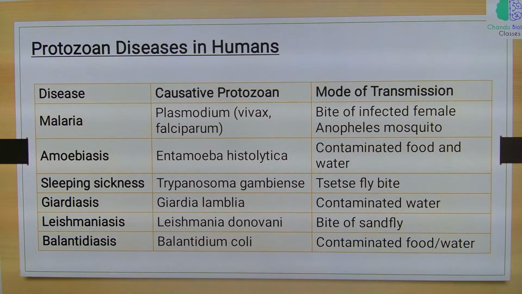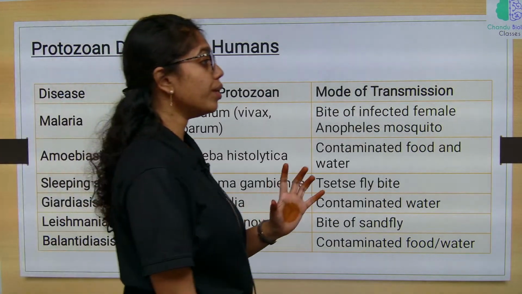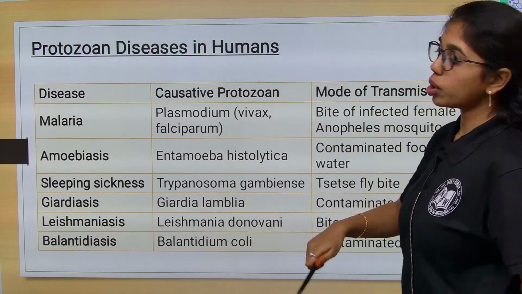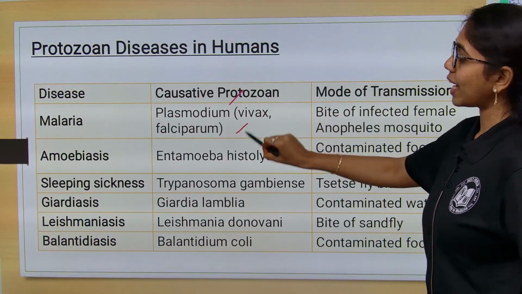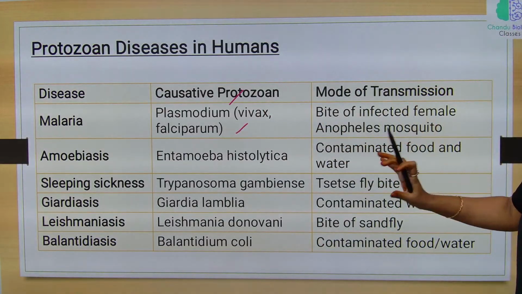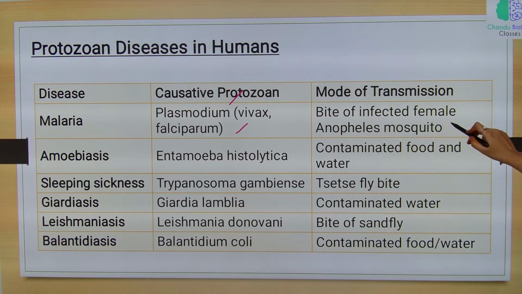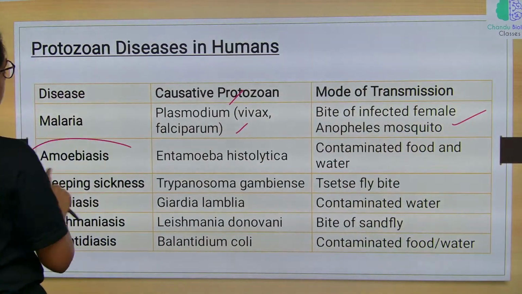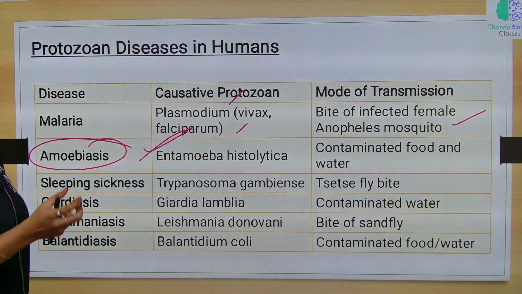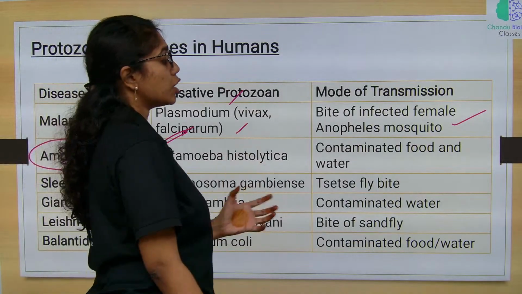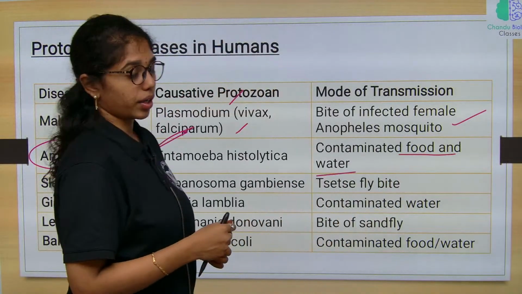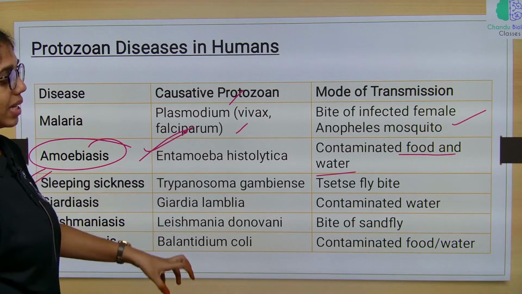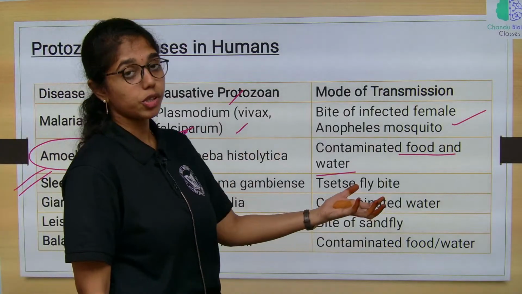Protozoan diseases in humans. What are the diseases caused by protozoans in humans? Malaria, where the causative protozoan is Plasmodium vivax or Plasmodium falciparum, and the bite of the infected female Anopheles mosquito triggers the infection. And then amoebiasis by Entamoeba histolytica, transmitted through contaminated food and water. And then sleeping sickness, caused by Trypanosoma gambiense, transmitted through fly bite.